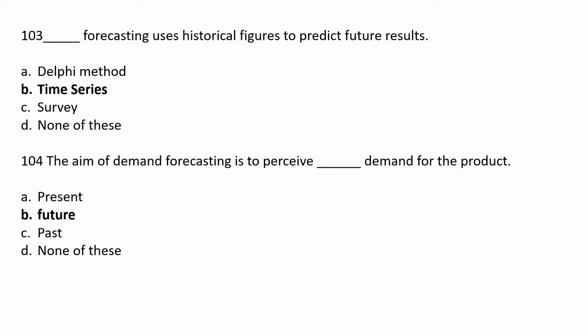The main aim of demand forecasting is to perceive dash demand for the product. Option A present, option B future, option C past, option D none of this. The correct answer is option B future. The aim of demand forecasting is to perceive future demand for the product.